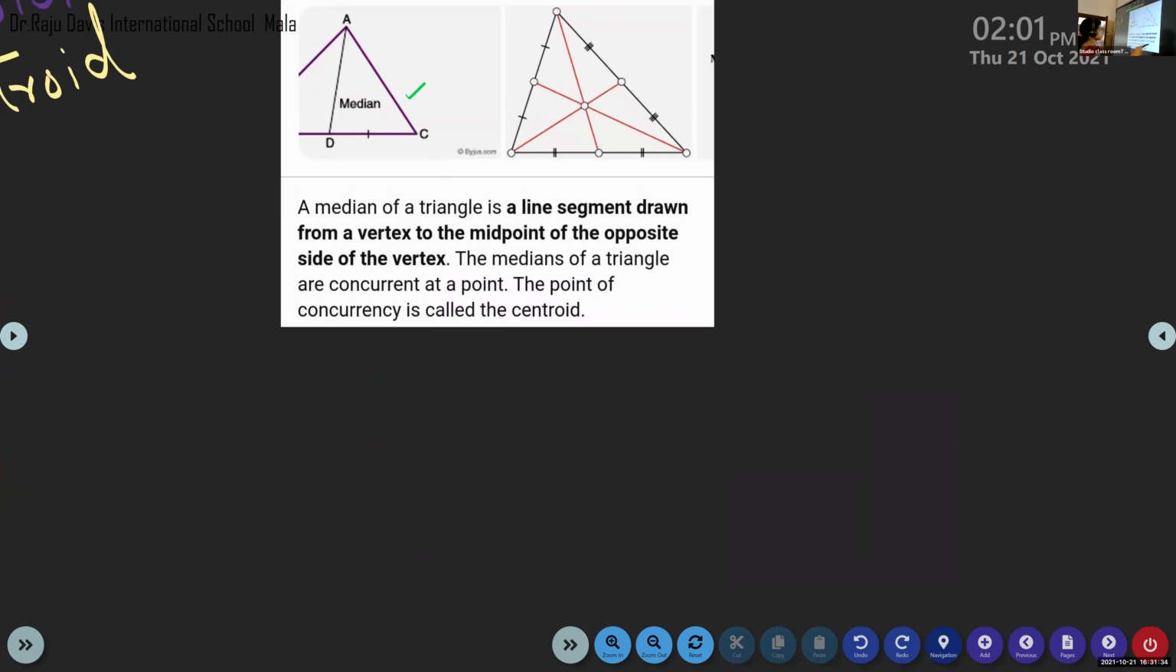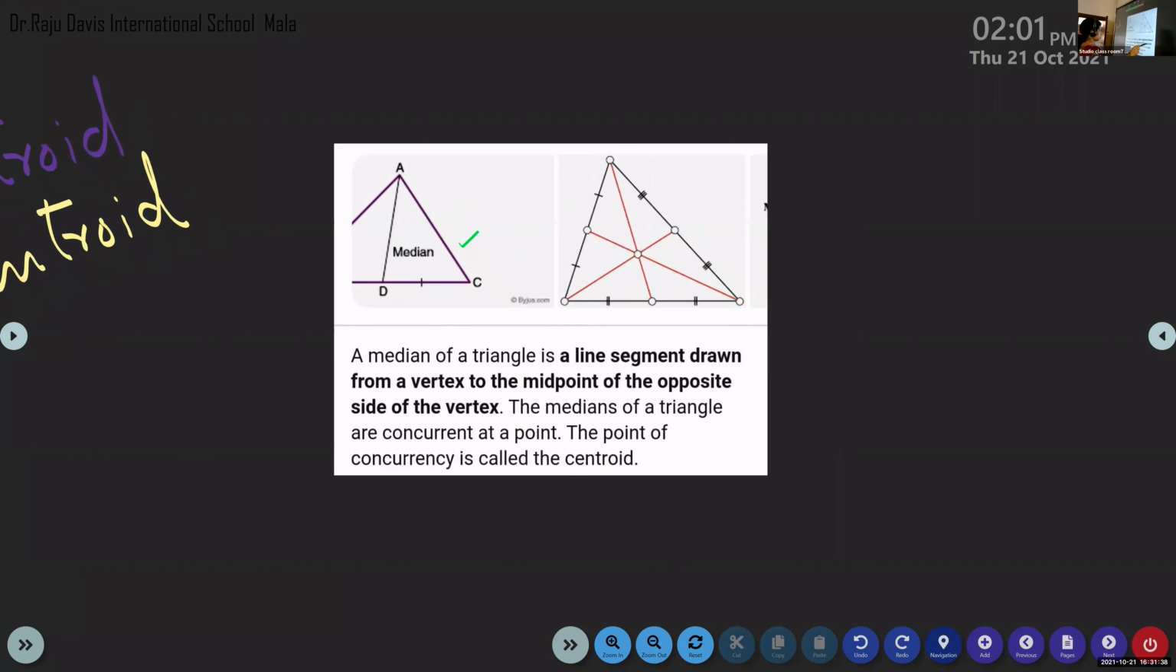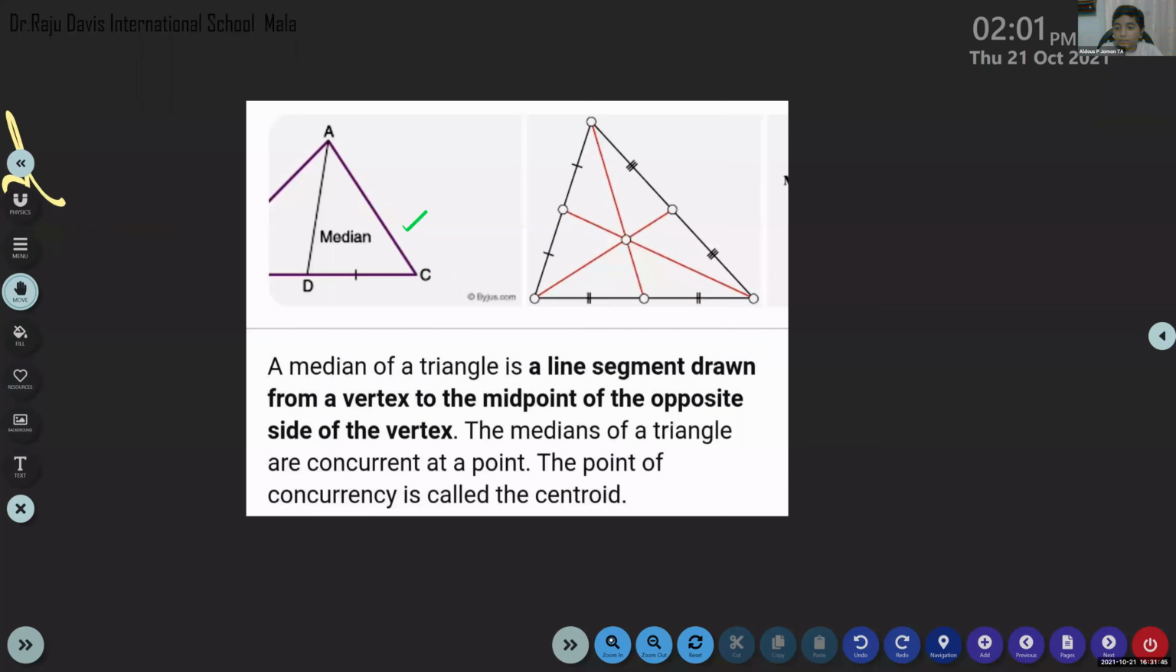Ma'am, can you just explain median once more? Yeah, median. Now look at the definition, children. Ma'am, can you once again show that figure which I have drawn? Okay, I'll show it. One minute.